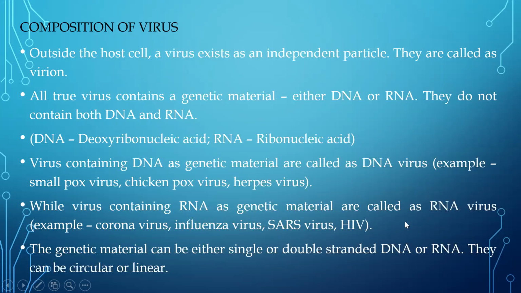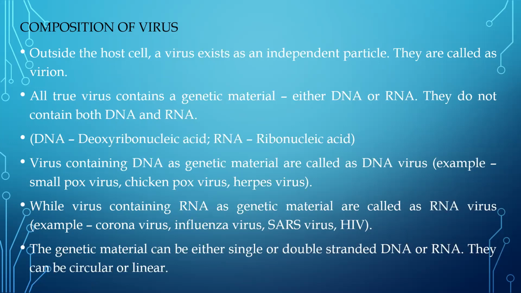Now, whether a virus contains DNA or RNA as a genetic material, these genetic materials can be double-stranded. That means you're going to have two strands of DNA, or two strands of RNA, which are joined together by bonds. So these genetic materials either can be double-stranded, or they can be single-stranded also. Or they can be circular, or they can be linear. Linear means it is going to be just like a long thread.